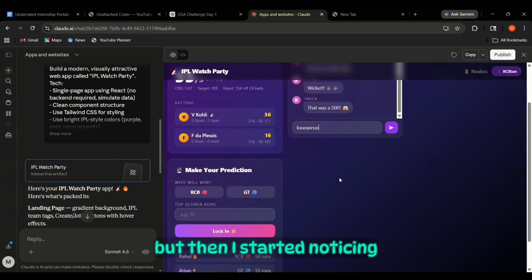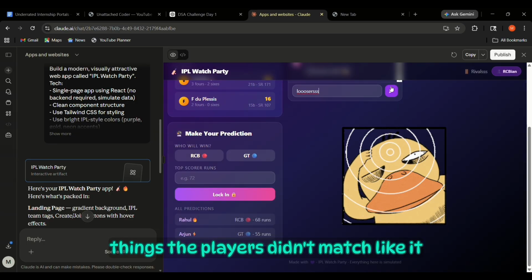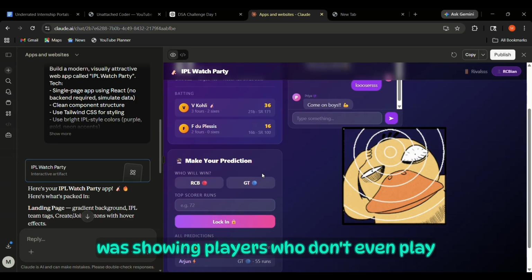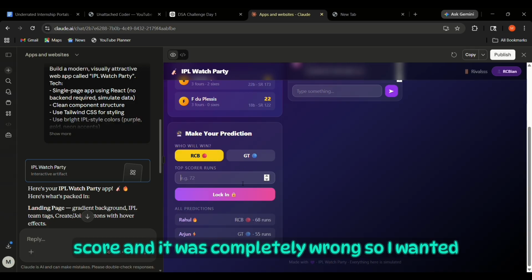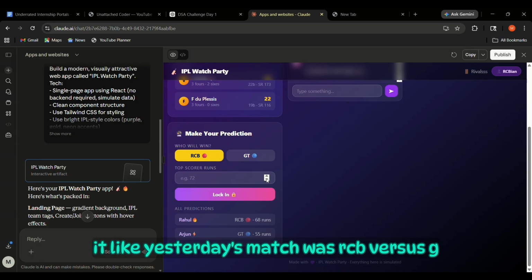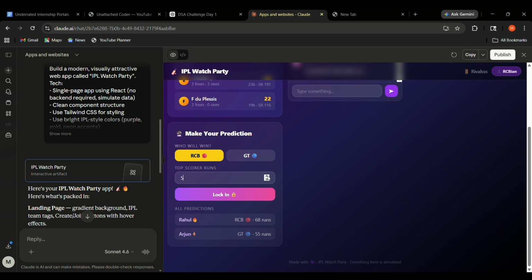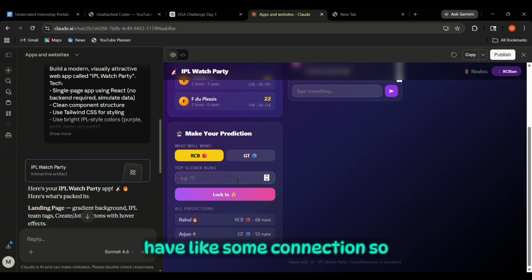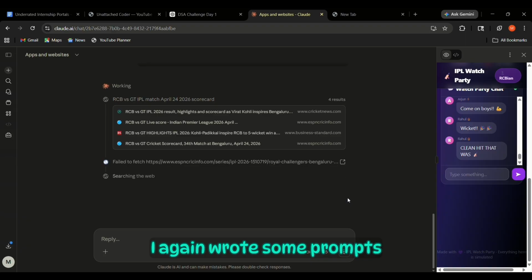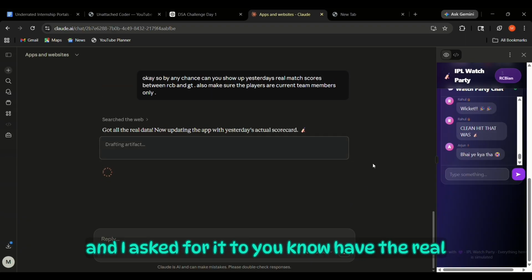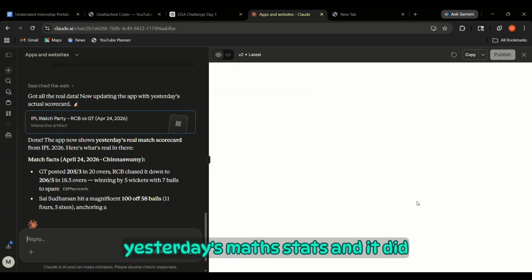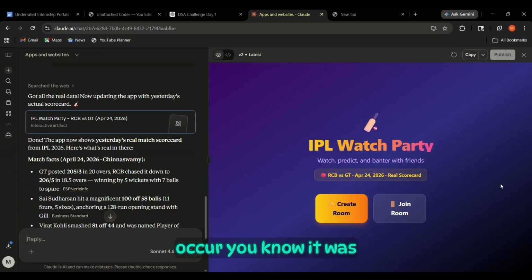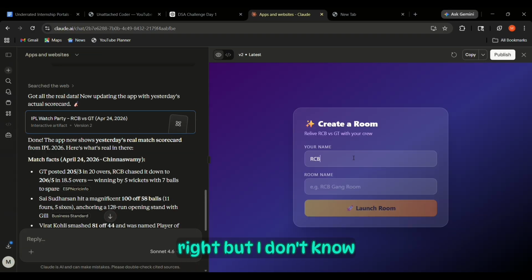But then I started noticing things. The players didn't match. It was showing players who don't even play anymore. And I checked the score and it was completely wrong. Yesterday's match was RCB versus GT, right? So I wanted that match to have some connection. I wrote some prompts again and asked for the real match stats, like yesterday's match stats, and it did appear. It was right, but I don't know.